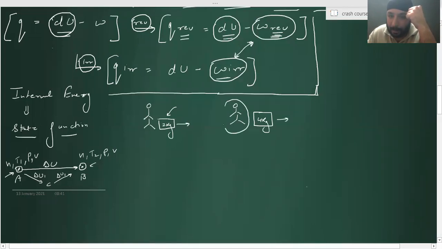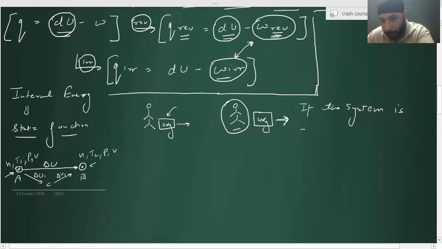Tell me one thing. It is a system, right? When the student is pushing the mass, he is doing some work, so he is spending his energy to do work, right? I am spending my energy to do work, so my energy is getting decreased or increased? Decreased. Very good. That means if the system is doing work, then work done is what? Negative. Exactly, because I'm spending my energy.